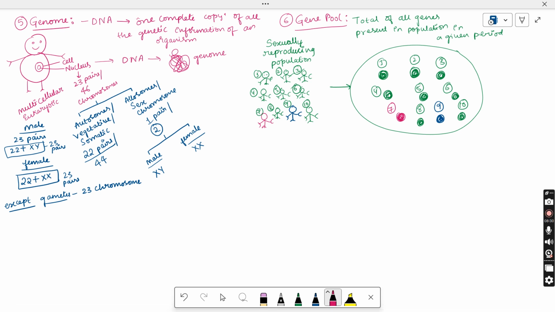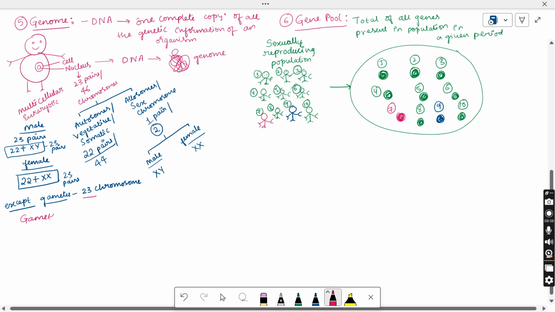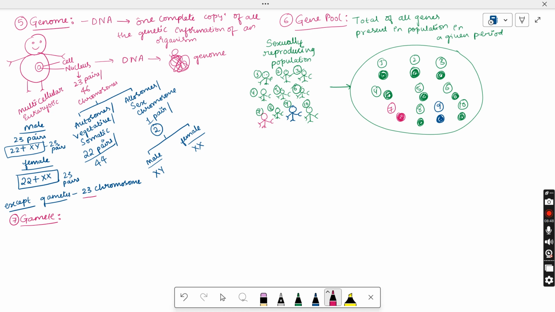So the next definition is about the gametes. Here we consider what is meant by gamete. Except the gametes, all the cells will contain 23 pairs of chromosomes. Let us discuss what is meant by gamete. We all know that gametes are helpful for the fertilization process. We have the male gamete and the female gamete. So what is the definition for it?